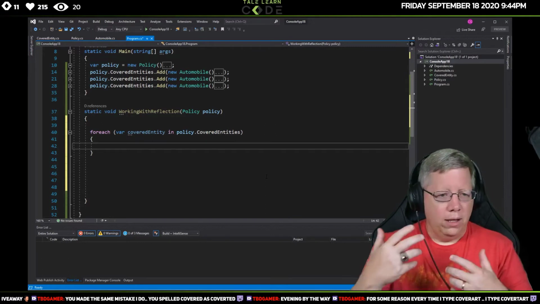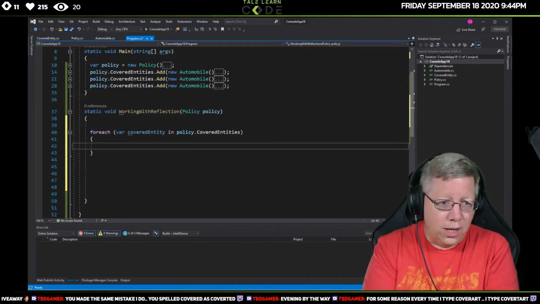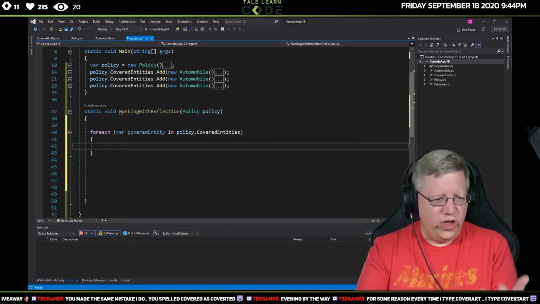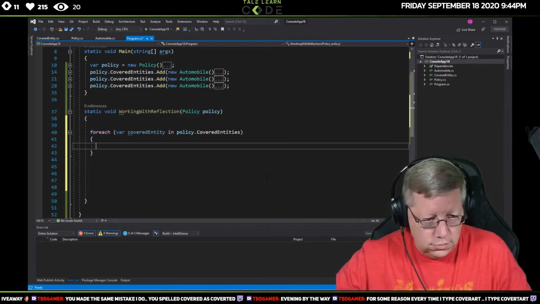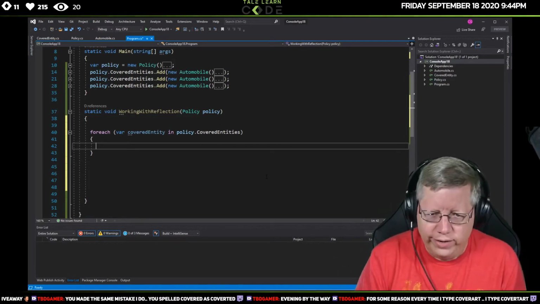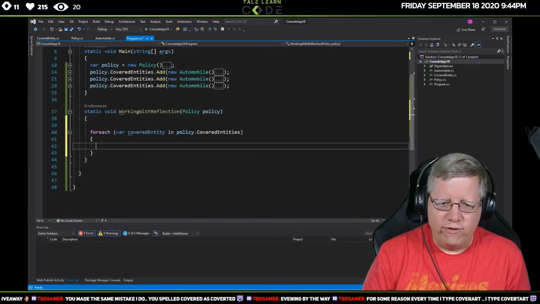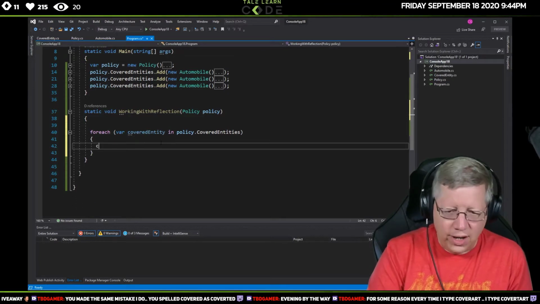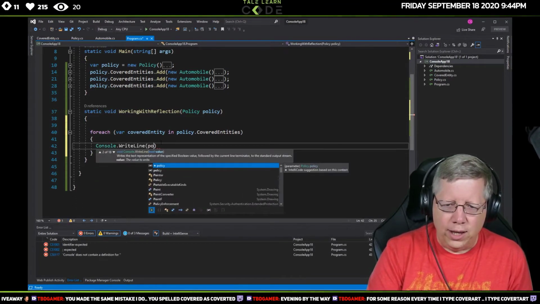The way we have this set up right now, it can only be an automobile because it's the only thing I have. But in theory, we could have motorcycle, boat, airplane, whatever this insurance company covers. So now in this for each, I'm getting these policies, and all I can print at this time is covered entity.